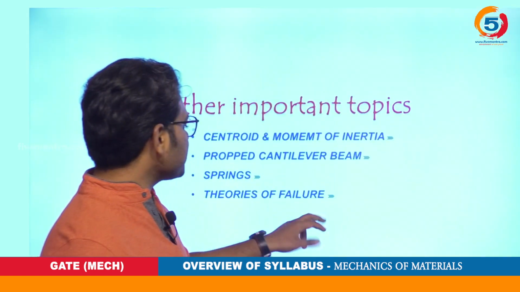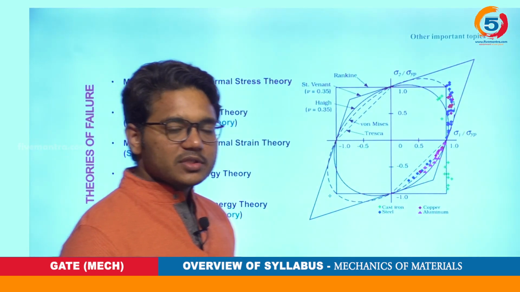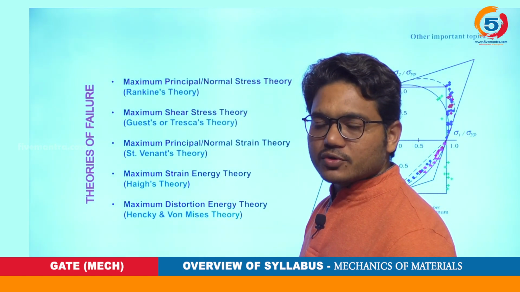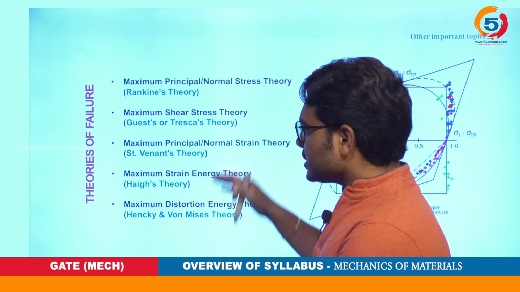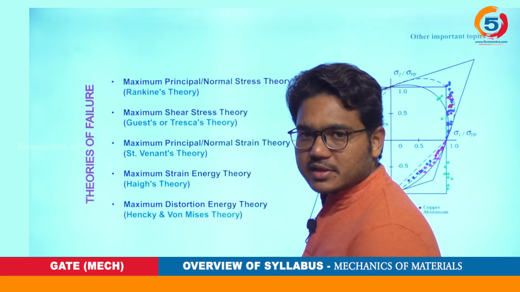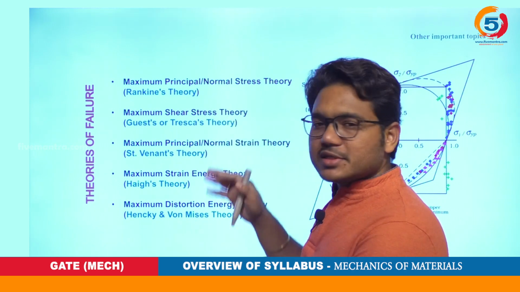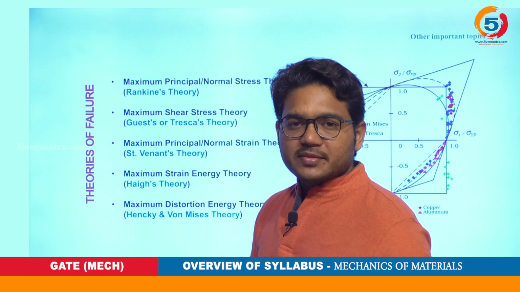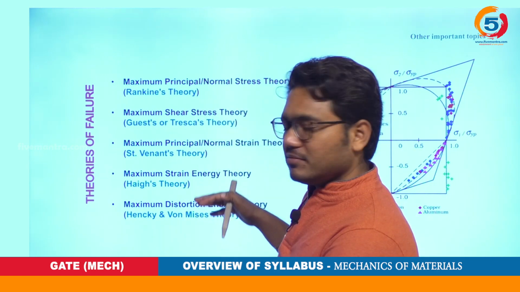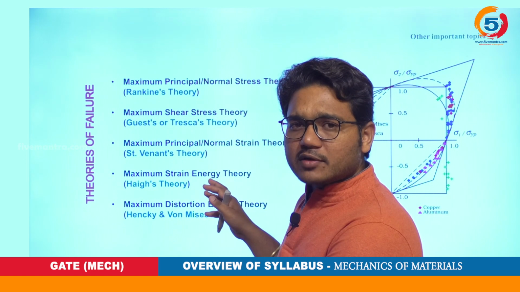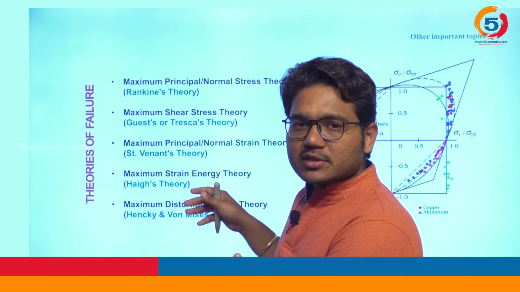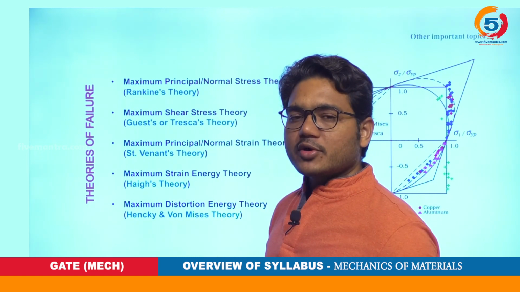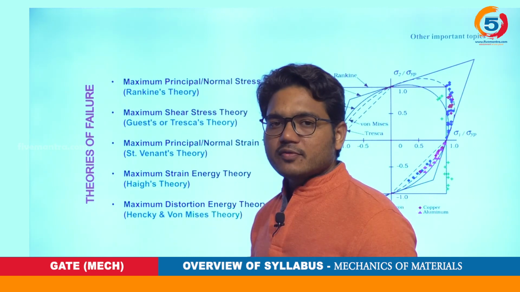After the springs we have theories of failure. What theories of failure do you know? We have 5 theories of failure, and these can be attributed to particular materials. For example, the shear stress theory is applicable for ductile materials, as we have studied. We will see in detail only the points required for our examination, not discussing the whole thing exhaustively.